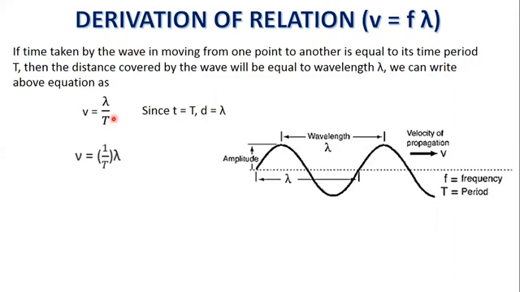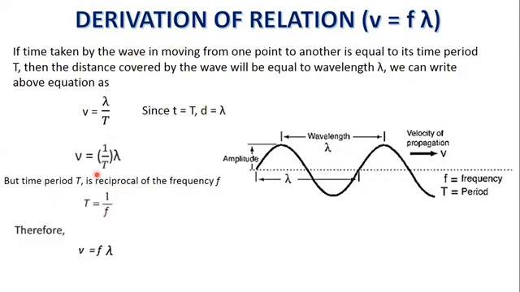This equation can also be written as, but time period T is the reciprocal of the frequency f, and frequency is the reciprocal of time period. So this equation can also be written as V is equal to f lambda. This equation is true both for longitudinal and transverse waves.